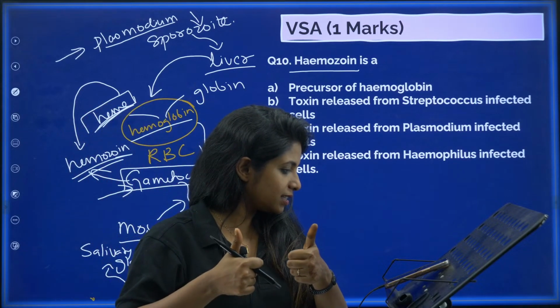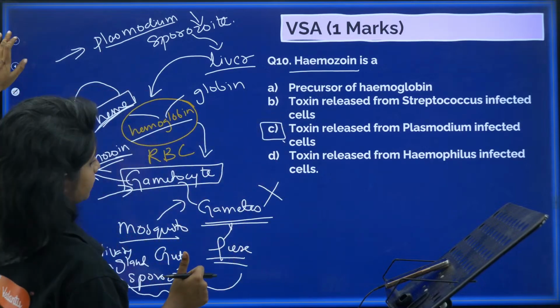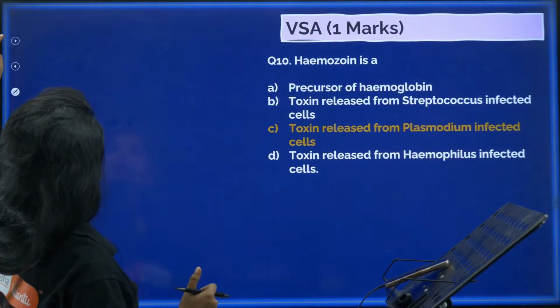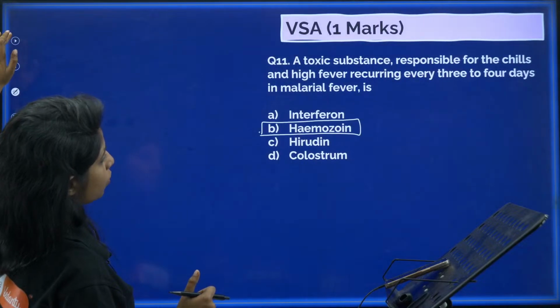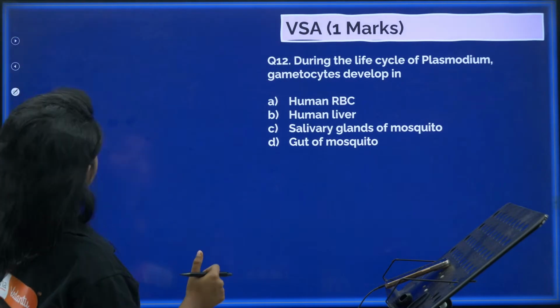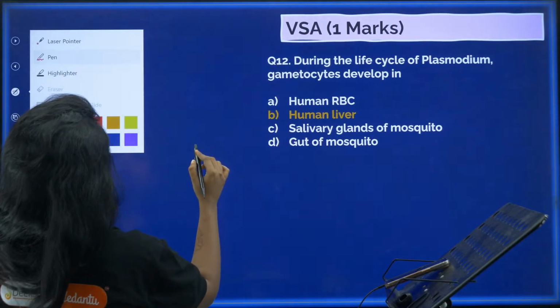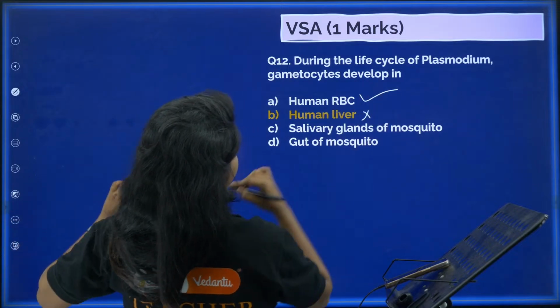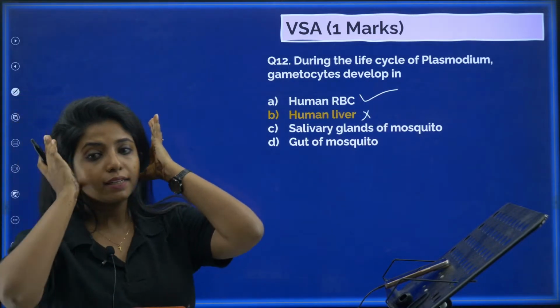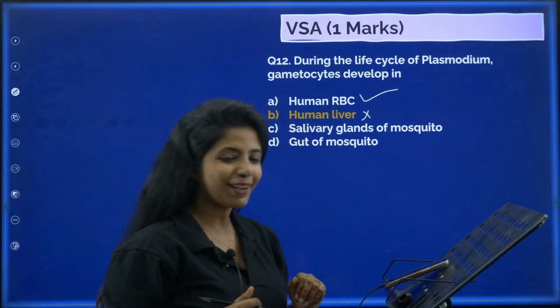Okay. So everyone is giving me thumbs up. So thank you, Pradeep and Shagufta. Okay, cool. So I suppose you have understood this. In that case, the answer becomes what? So over here, the answer is, sorry, not human liver, it is human RBC. Okay, gametocytes develop in the human RBC. Cool. Thank you.